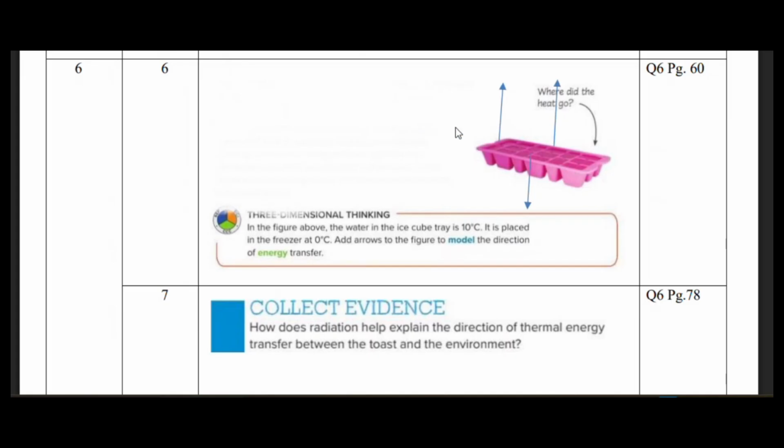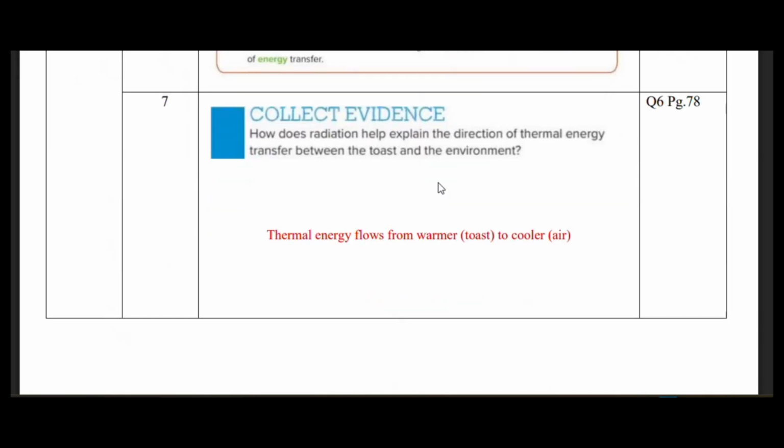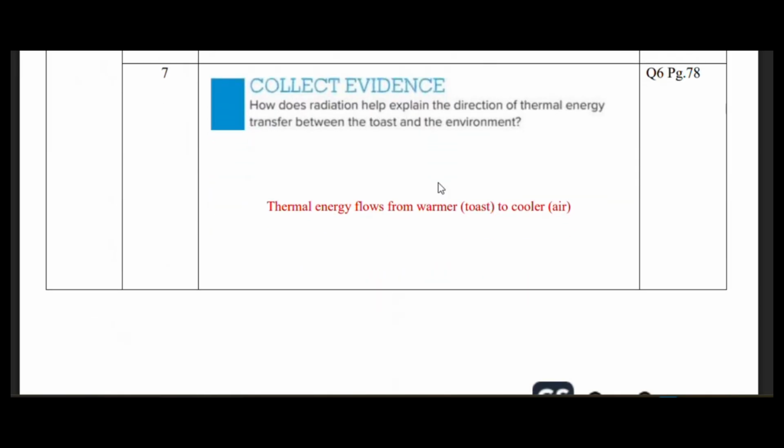Then another question is, how does radiation help explain the direction of thermal energy transfer between the toast and the environment? So you have toasted bread at home, right? When it gets toasted, the bread comes out very hot.